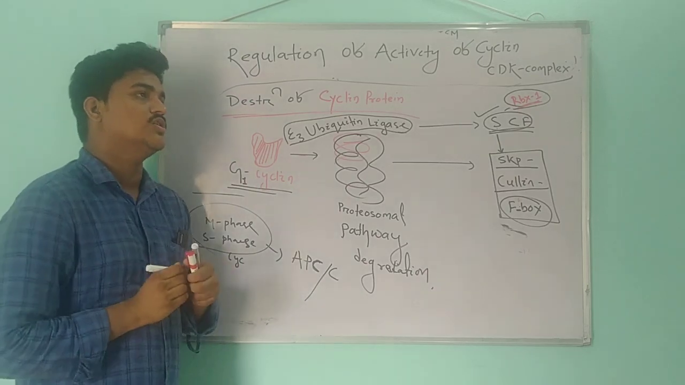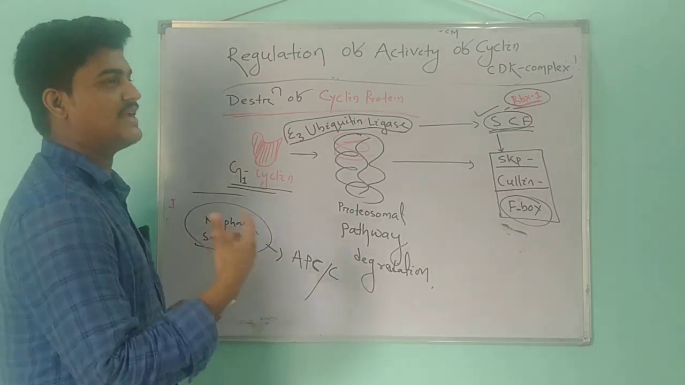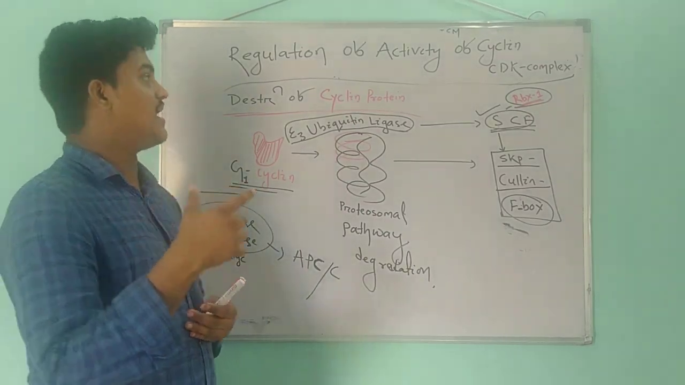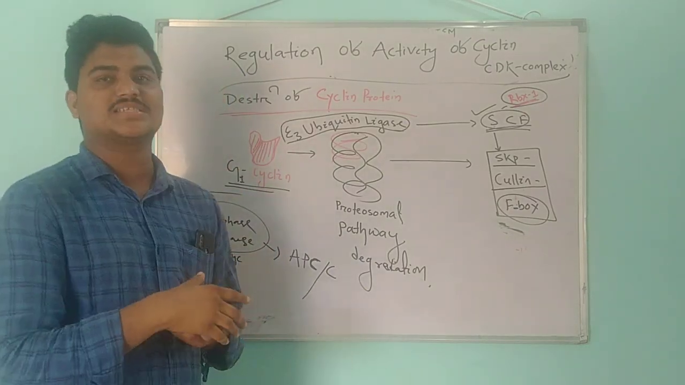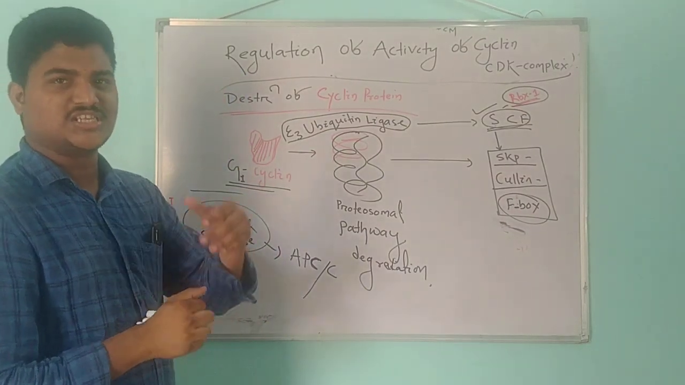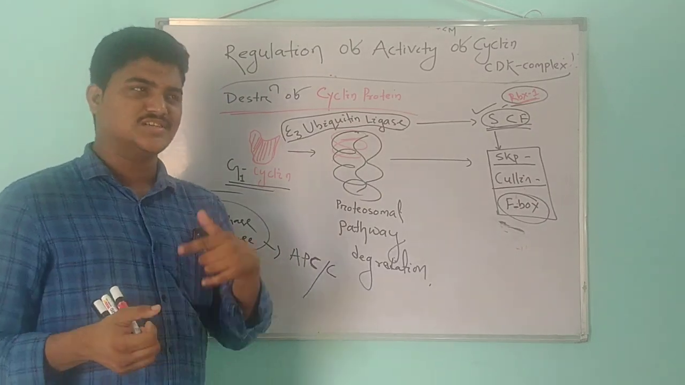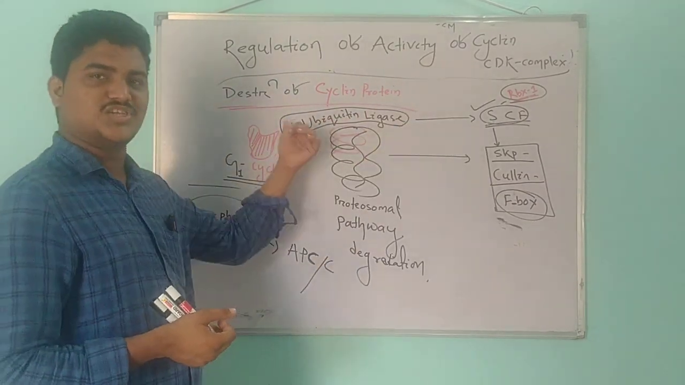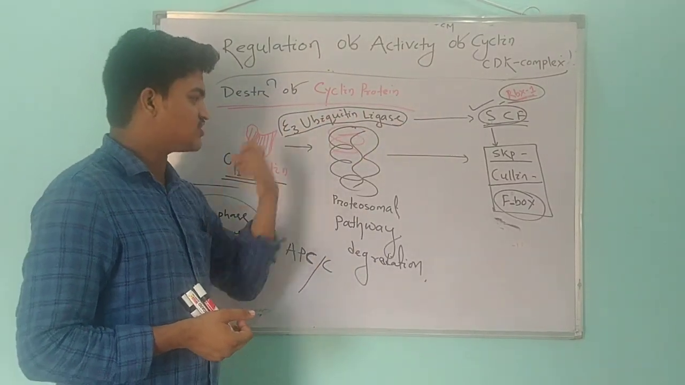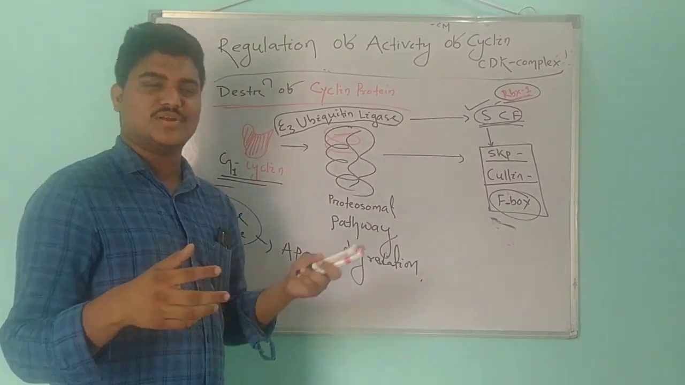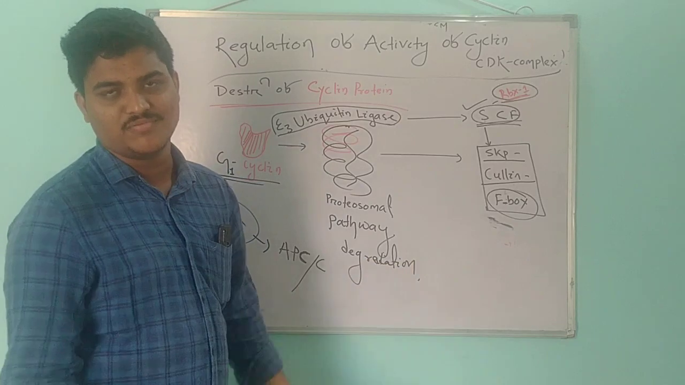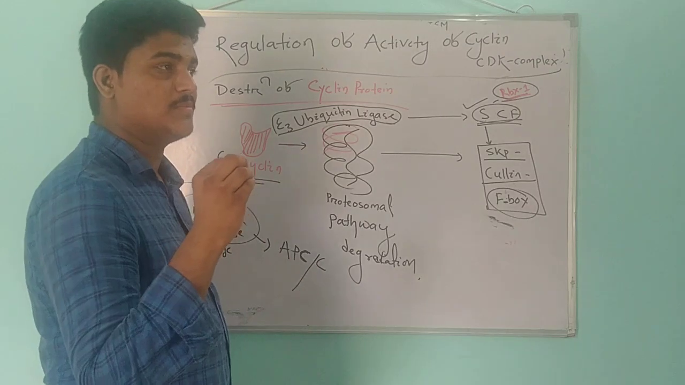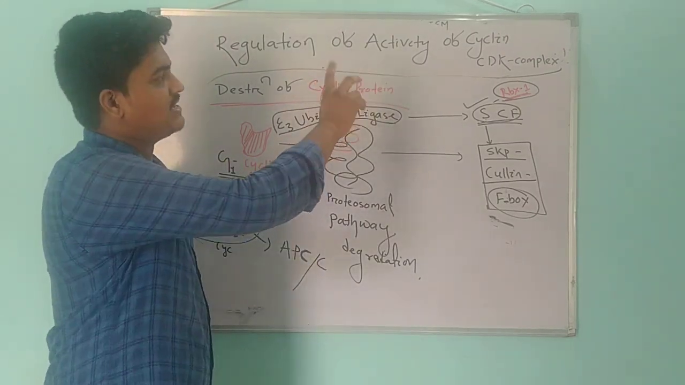So the concentration of cyclin is the primary determinant of CDK and cyclin complex activity. When the concentration is high due to synthesis of cyclin by the cell, the activity of the cyclin CDK complex is more. When the concentration of cyclin is less due to destruction of that cyclin by the proteasomal pathway, the activity of the CDK and cyclin complex will stop. This is the primary way the activity of the cyclin CDK complex is regulated.